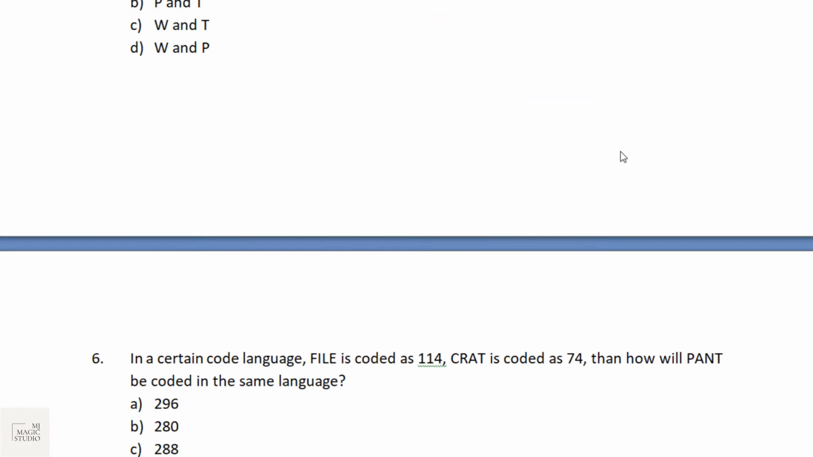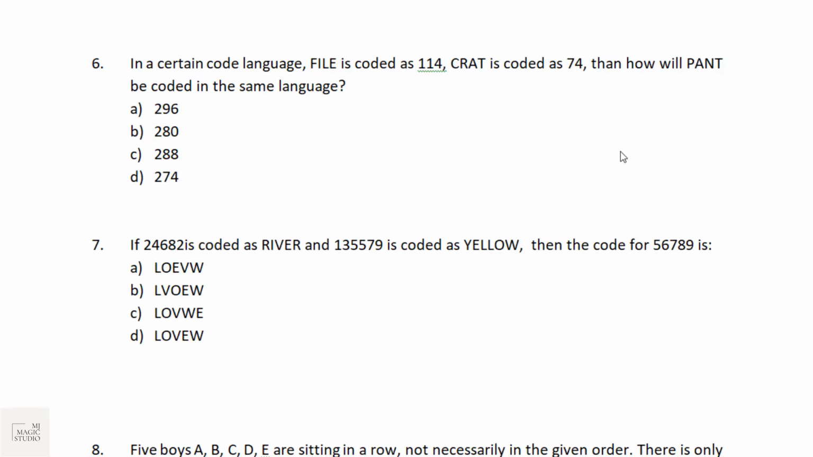Remaining 5 questions. 6 and 7 from coding, give it a try. Let's see what we have. In a certain code language, file is coded as 114, cret is coded as 74. How will pant, P-A-N-T, be coded?